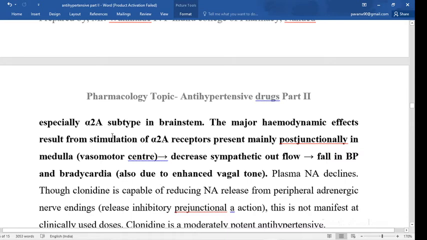So students must understand that if the alpha 2 receptor is activated, because it is an autoreceptor, it decreases its own neurotransmitter level, and hence it decreases the central sympathetic outflow and causes a fall in blood pressure and bradycardia. The plasma noradrenaline level is declined.